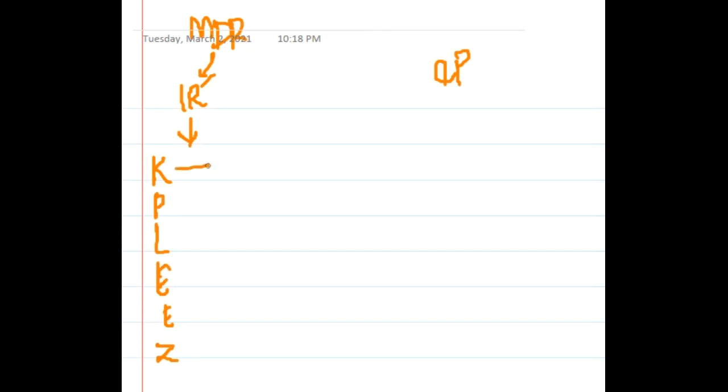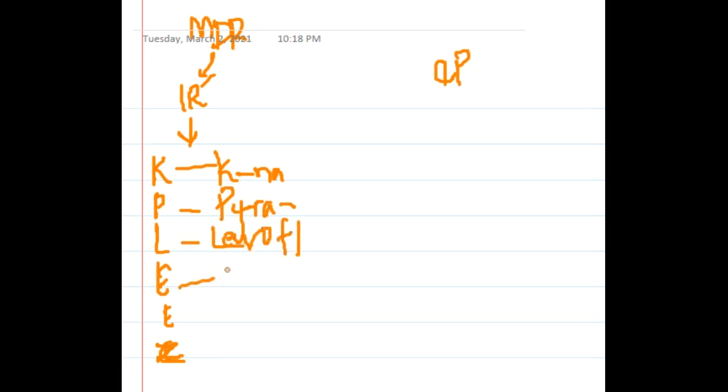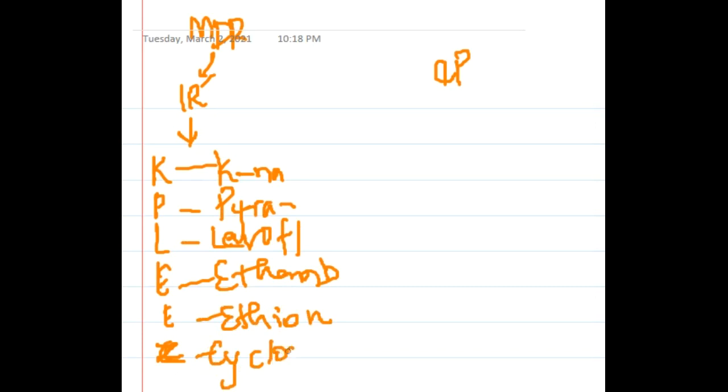K for kanamycin, P for pyrazinamide, L for levofloxacin, E for ethambutol, the other E for ethionamide, and C for cycloserine.